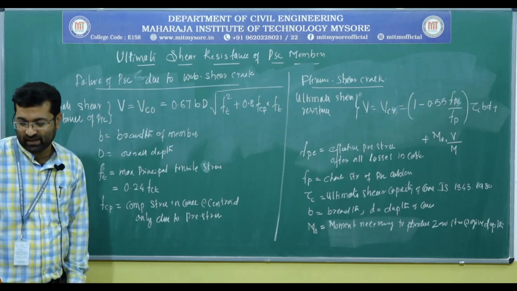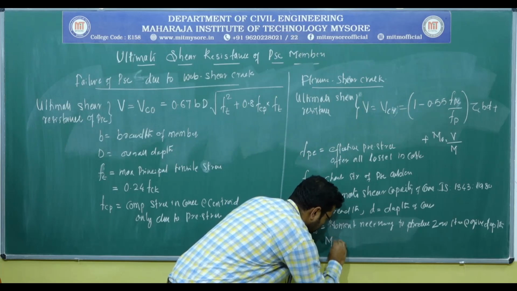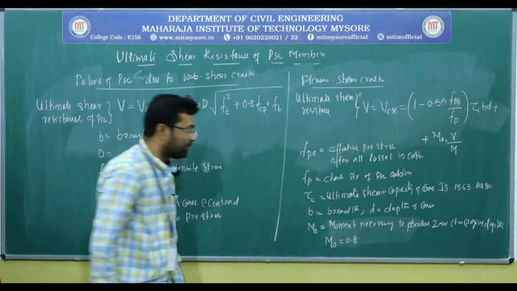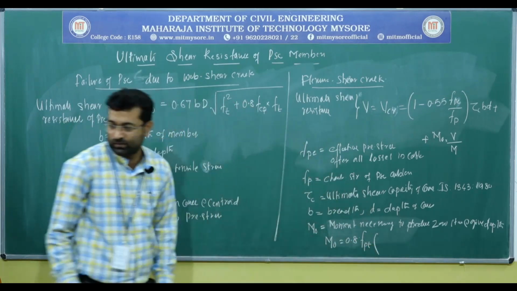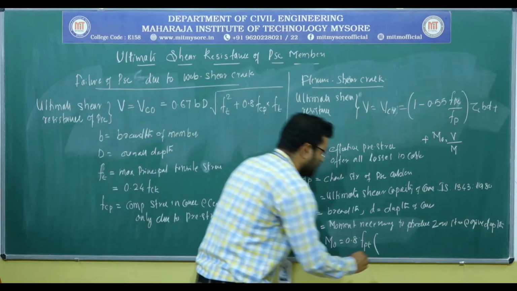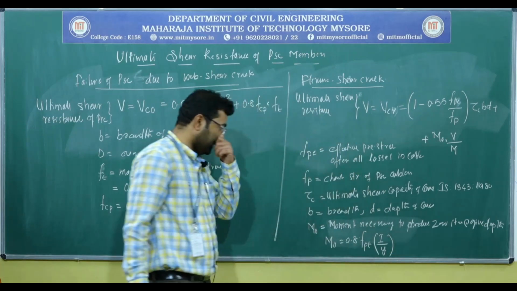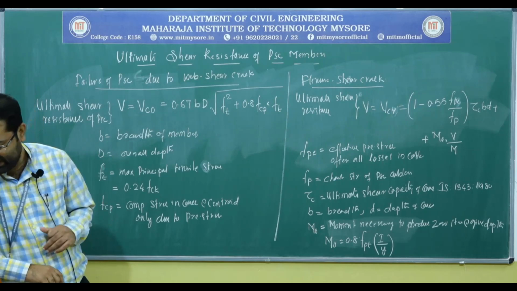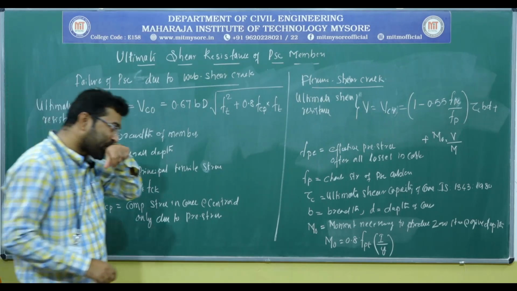For that we have a standard formula: M naught equals 0.8 FPT into I by Y. This is the formula to calculate the moment necessary to produce zero stresses, where FPT is nothing but the stress due to pre-stress only.